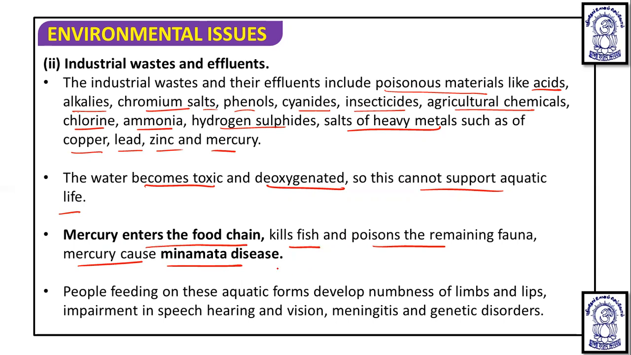disease. And this is the most important question, so you should remember this. People feeding on these aquatic forms, which have been in contact with the industrial waste and effluent, develop numbness of limbs and lips, impairment of speech, hearing, and vision, meningitis, and some genetic disorders are observed.